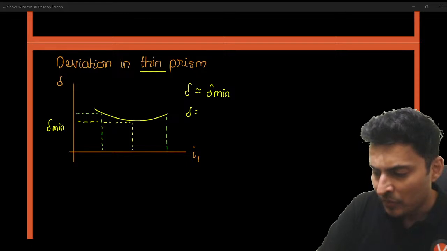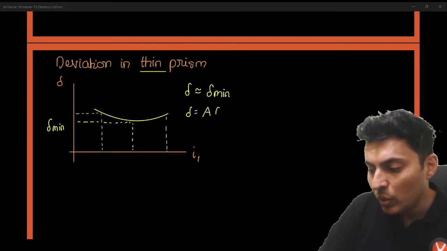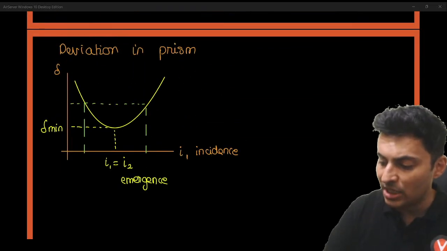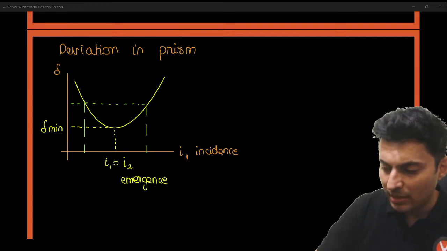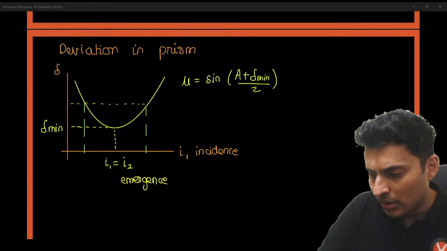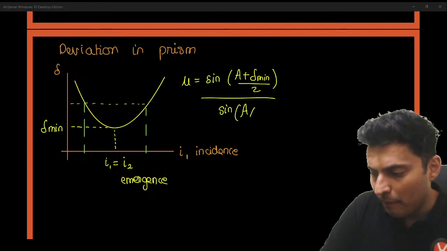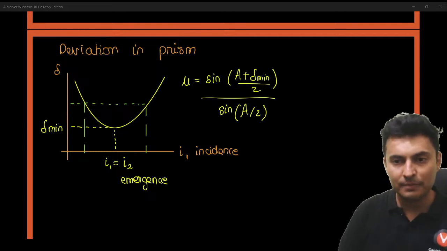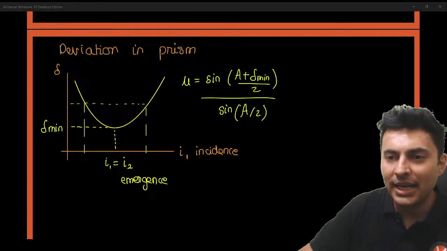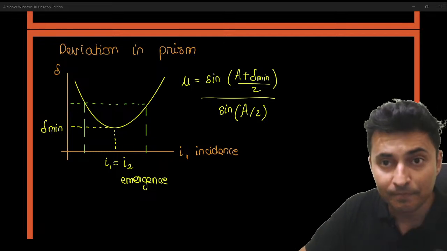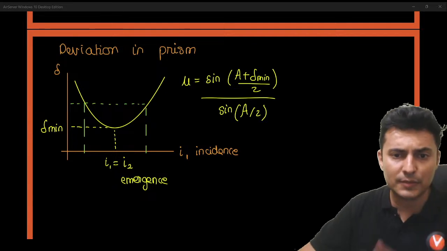In fact, there is a formula also. It is A into mu minus 1. If you want the formula for minimum deviation for a normal prism, mu is equal to sine of (A plus delta minimum) by 2, divided by sine of A by 2. If you know the refractive index and the angle of prism, you can find the angle of minimum deviation. Cool. Shall we go ahead? Everybody clear? Revising a lot of stuff, I hope. Great. Very nice.